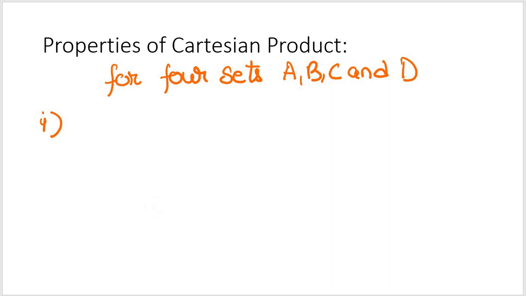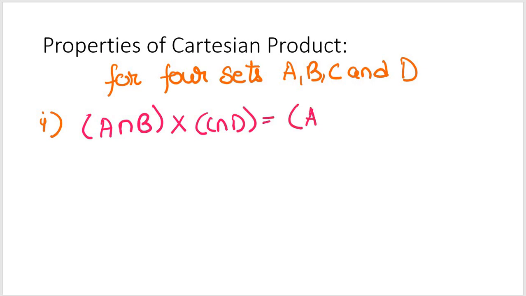One is your (A intersection B) cross (C intersection D) will be equal to (A cross C) intersection (B cross D).